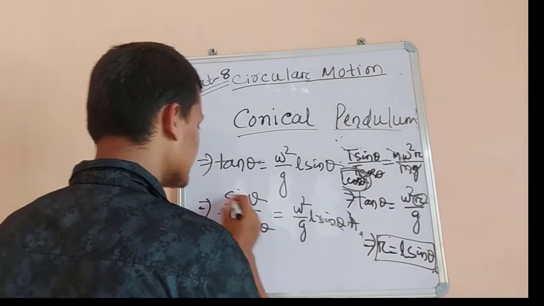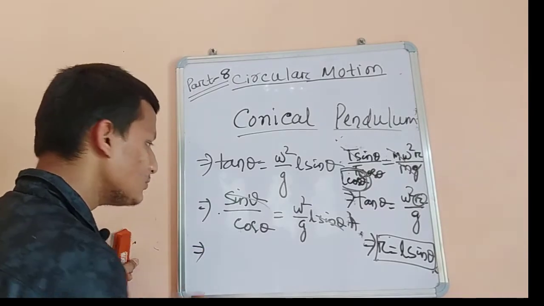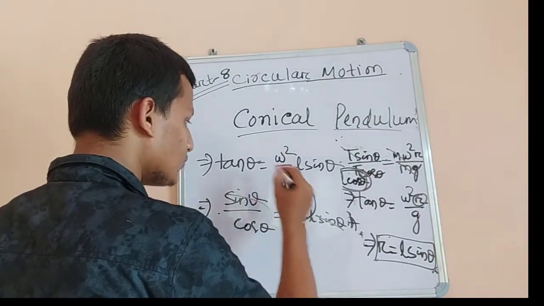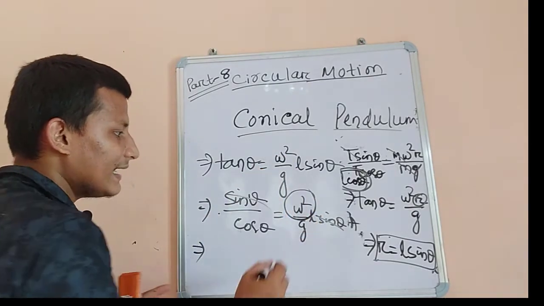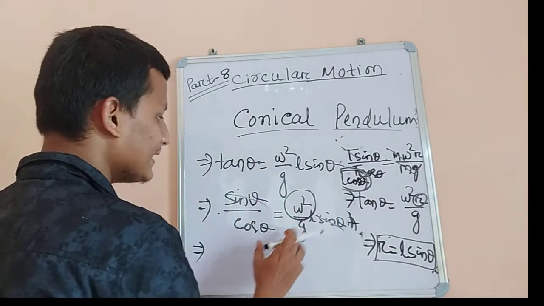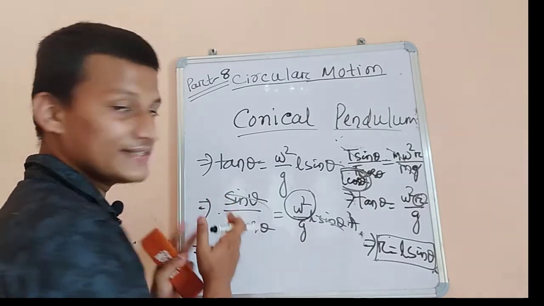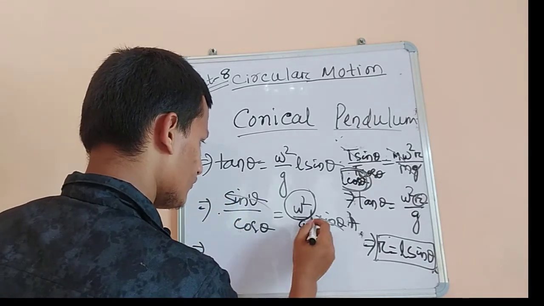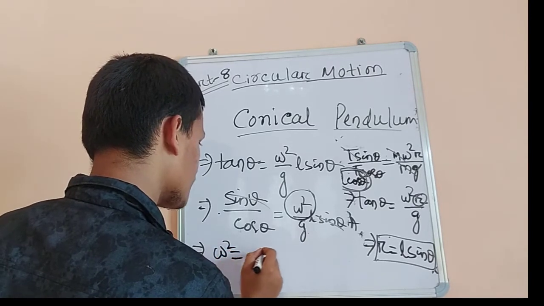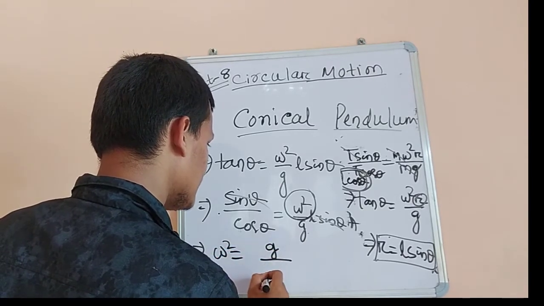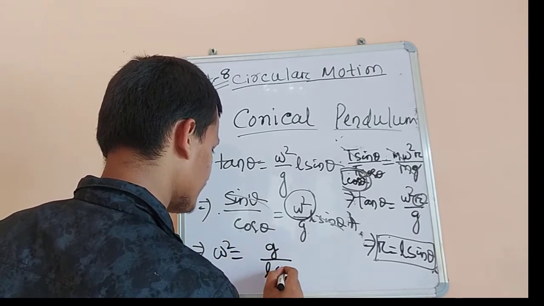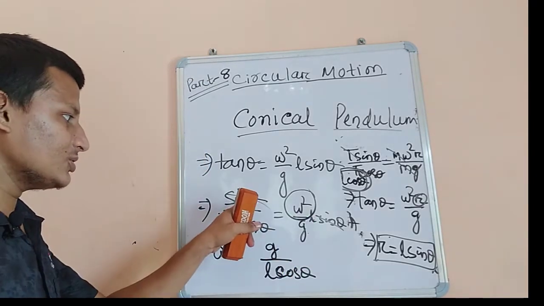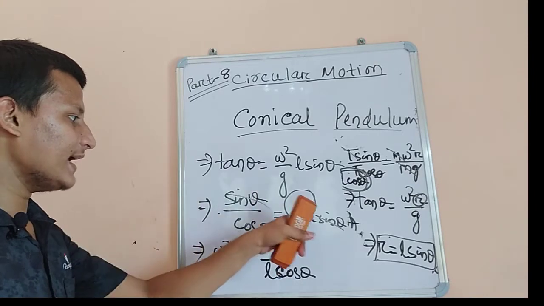So sin theta cancels. Taking omega square to one side and other variables to the other side, omega square equal to g by L cos theta.